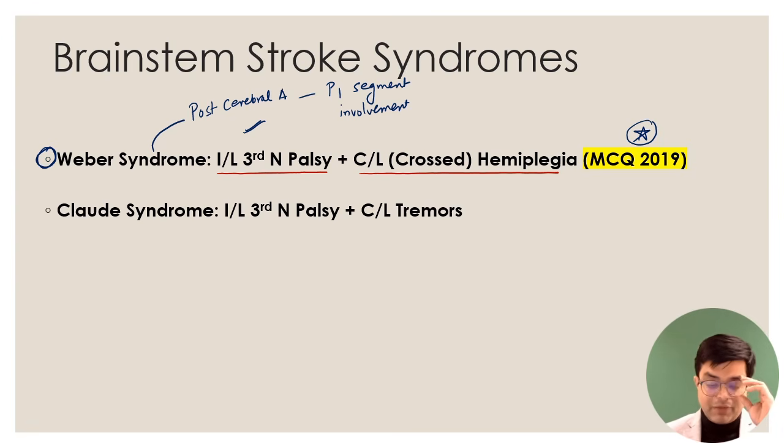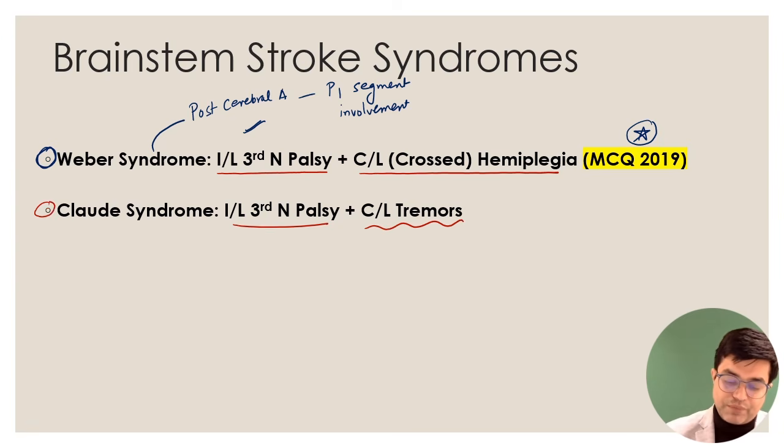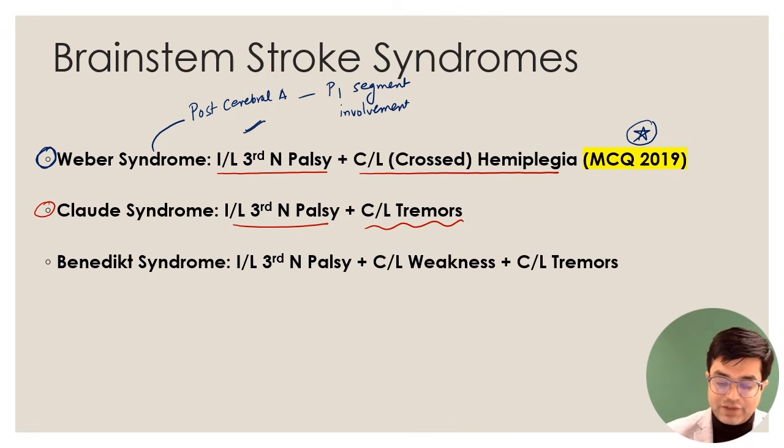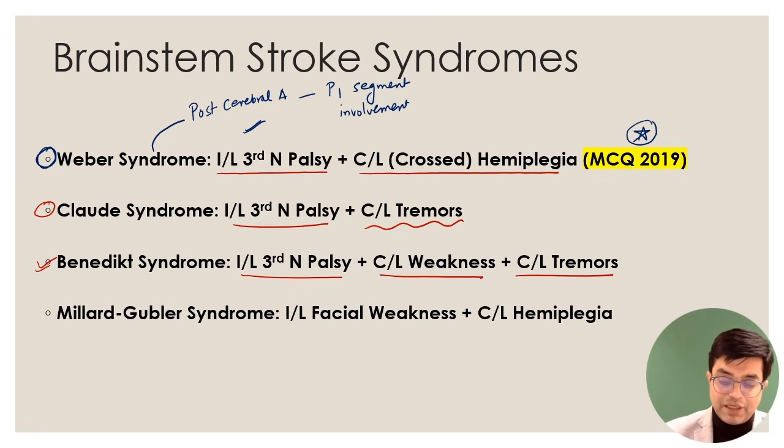Secondly, what is Claude syndrome? In case the patient is having ipsilateral third nerve palsy with contralateral opposite-sided tremors, that is called as Claude syndrome. And third, we have the Benedict syndrome, which looks like a combination. So it's an ipsilateral third nerve palsy, which is usually incomplete or partial. Rarely it can be complete third nerve palsy on one side, and contralateral weakness along with contralateral tremors in the patient. And the fourth one is Millard-Gubler syndrome.